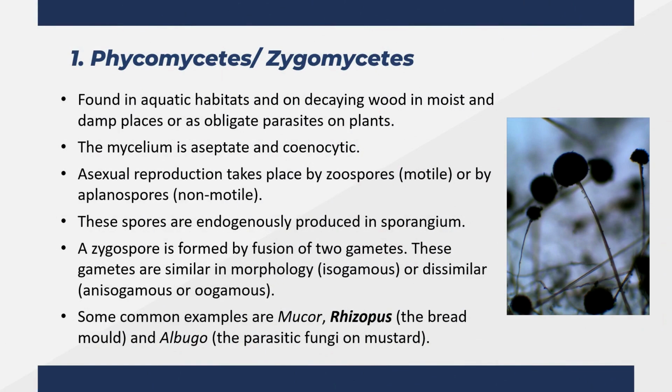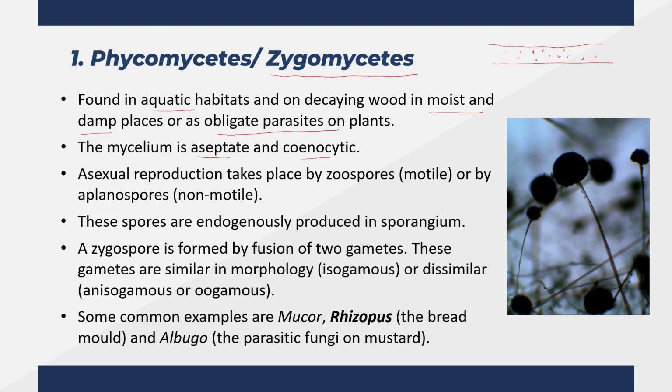Phycomycetes are also called zygomycetes. They are found in aquatic habitats as they prefer moist and damp places. Some species are also obligate parasites on plants. The mycelium is aseptate and cenocytic. This means that the hyphae don't have cross walls and they are multinucleated. That means multiple nuclei can be observed in the hyphae.